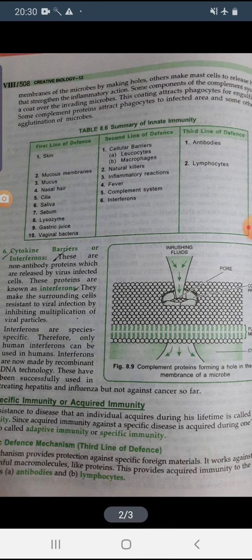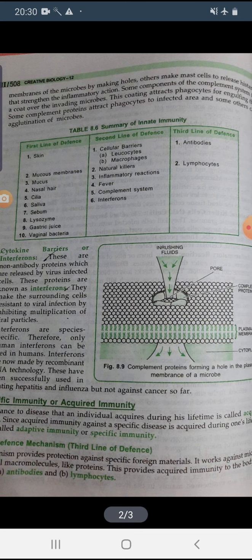As I have told, the complement system contains 30 proteins, and different proteins perform different functions. Some proteins rupture the cell membrane of the microbes, some stimulate the mast cells to release histamine to give the inflammatory action, some make a coat over the microbes, and some others attract the phagocytes to engulf or destroy them.